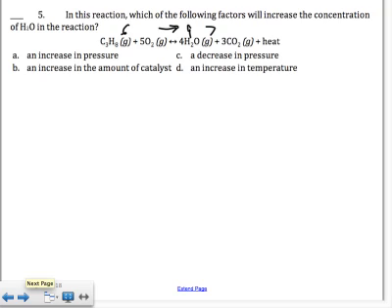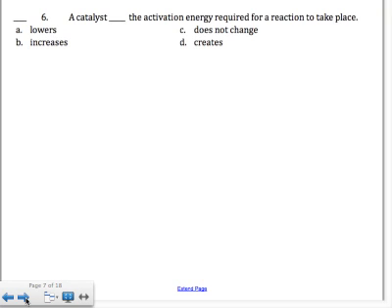Increasing temperature, the heat is on the right, so increasing temperature will shift the whole thing to the left. The answer here is C. Decreasing the pressure will shift the equilibrium to the right, which will give us more H2O. A catalyst blanks the activation energy required for a reaction to take place. It lowers the activation energy, which makes more collisions get over the activation energy threshold, which speeds up the reaction.